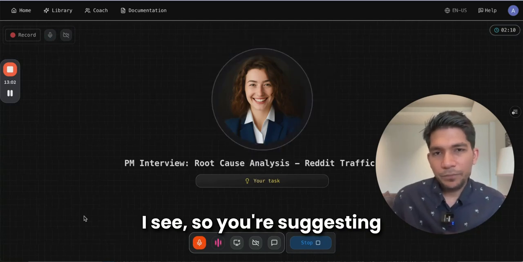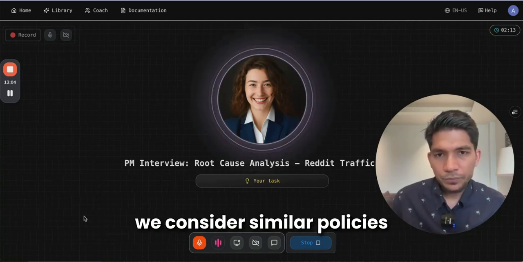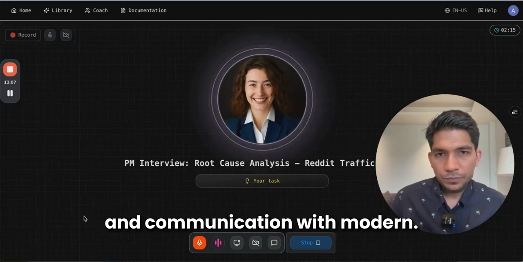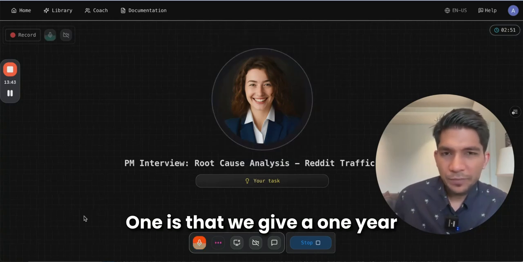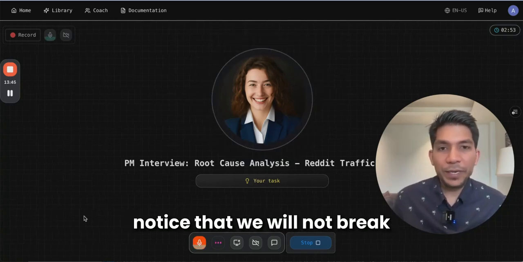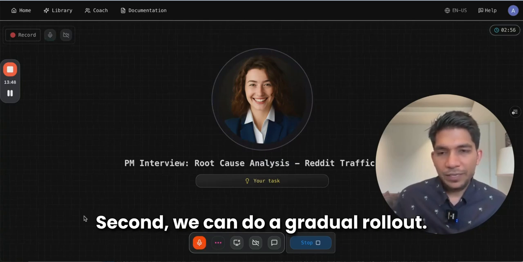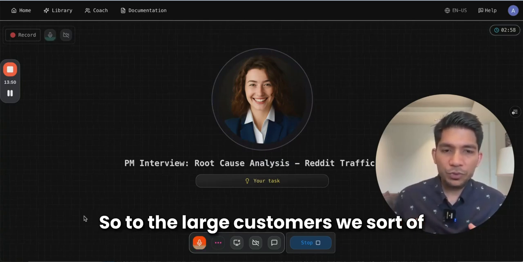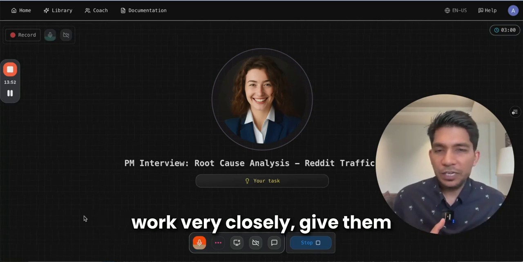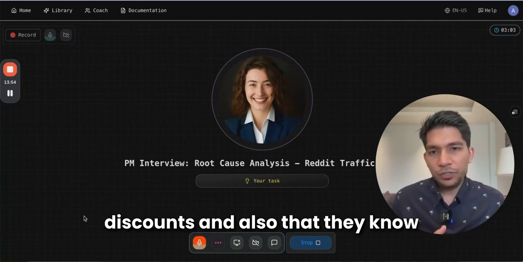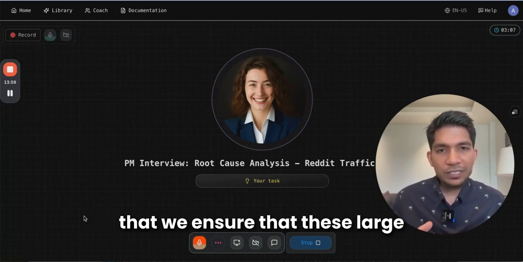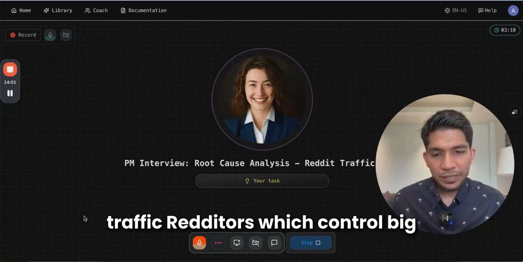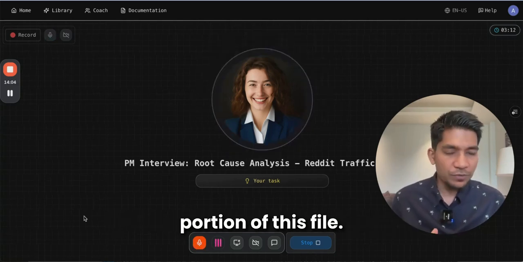I see. So you're suggesting we consider similar policies around API deprecation and communication with moderators? That is true. For example, one is that we give a 1-year notice that we will not break anything within this time frame. Second, we can do a gradual rollout. So to the large customers, we work very closely, give them discounts, and make sure they know they are not impacted, and ensure that these large Reddit communities, which control a big portion of the traffic, are taken care of.